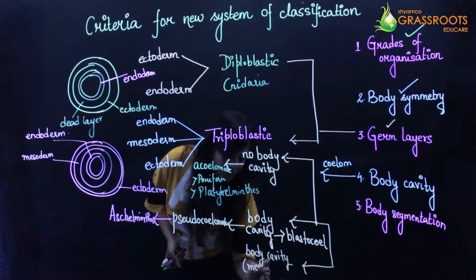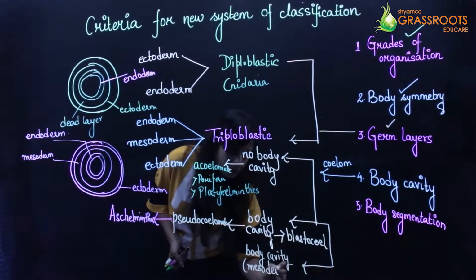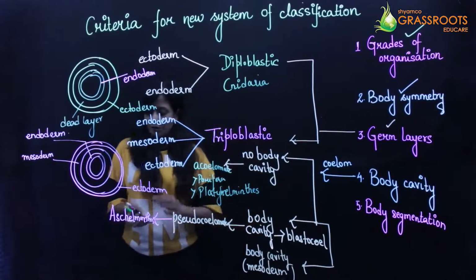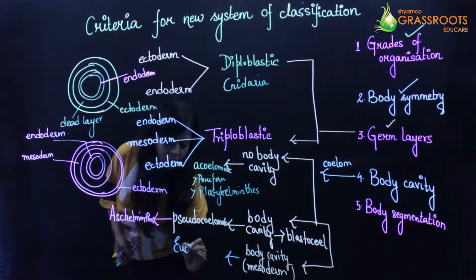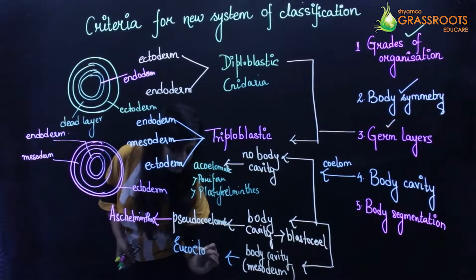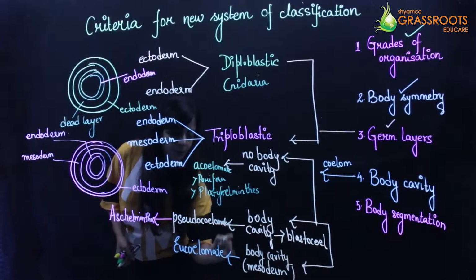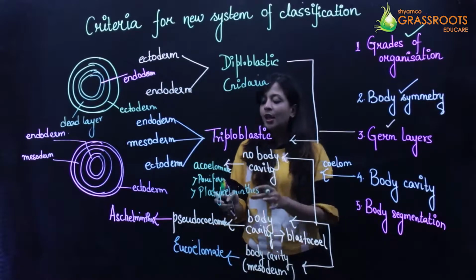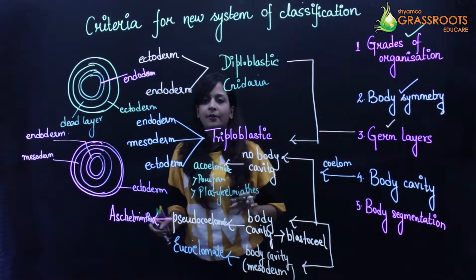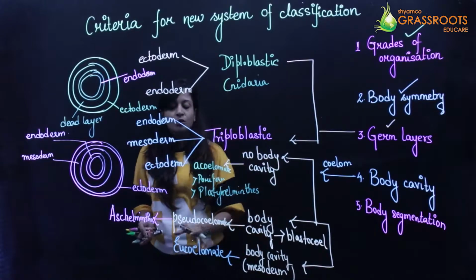That's why they are known as the eucoelomate. So all the phylums other than porifera, platyhelminthes, cnidaria and aschelminthes belong to this category.